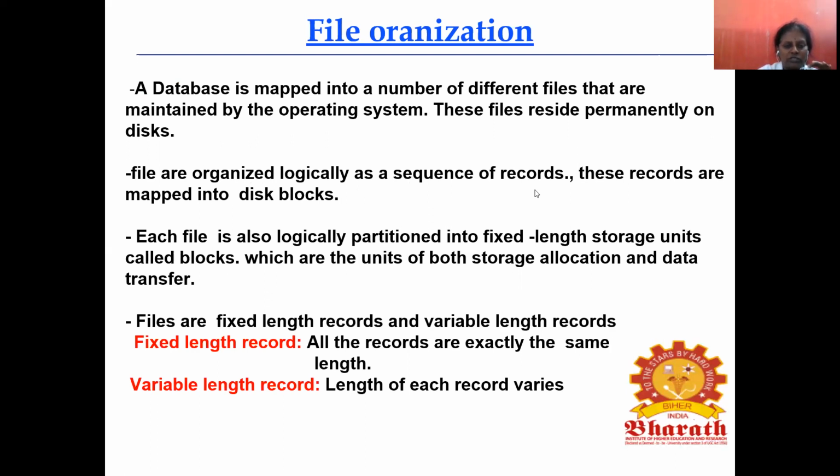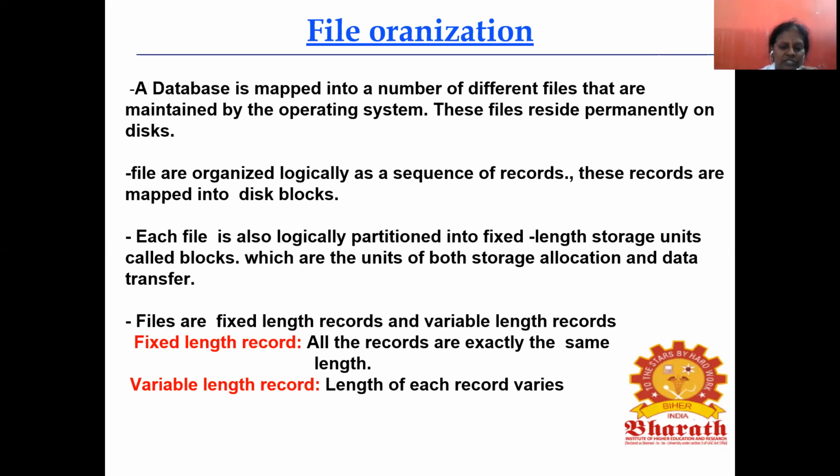These records are mapped into disk blocks. Each file is also logically partitioned into fixed-length storage units called blocks. We already discussed that blocks mean file content, which are the units of both storage allocation and data transfer.